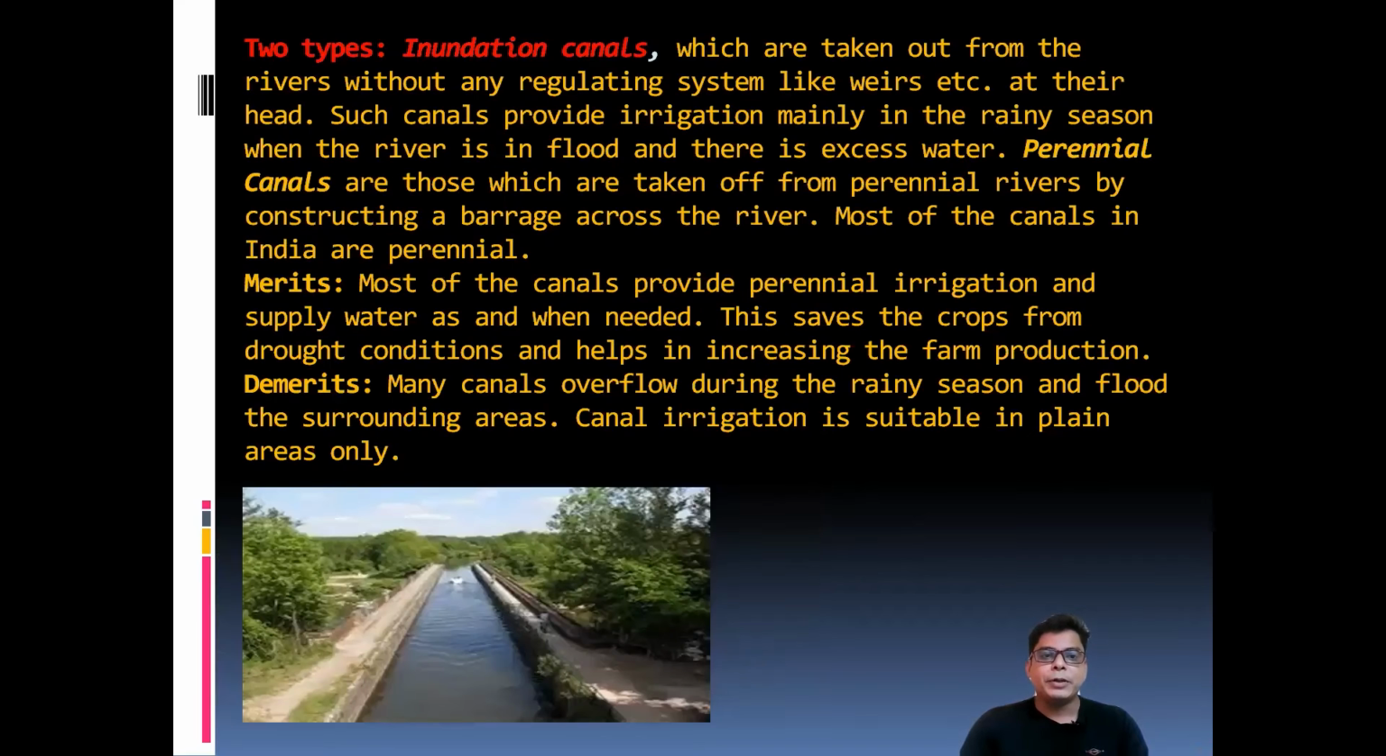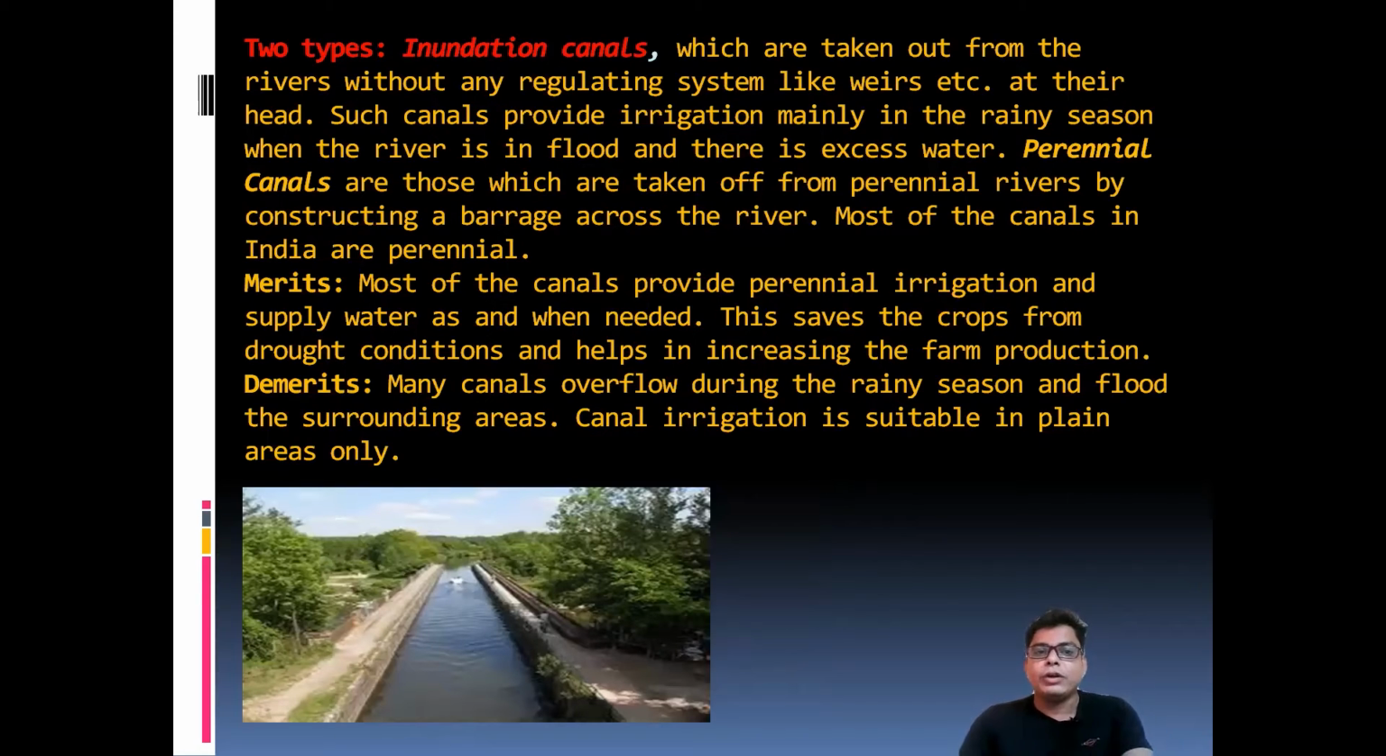There are two types of canals. The first is the inundation canals, which are taken out from the rivers without any regulating system like weirs at their head, and such canals provide irrigation mainly in the rainy season when the river is in flood or there is excess water.